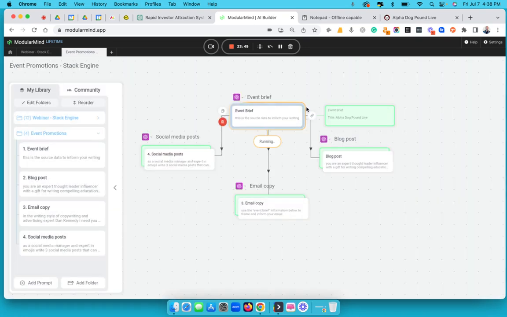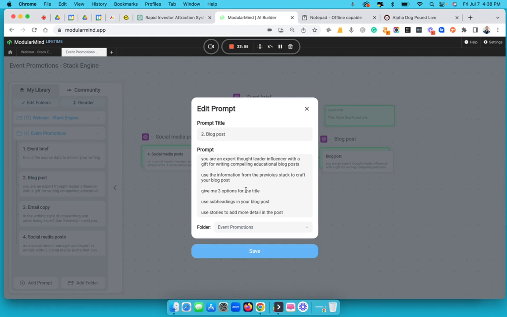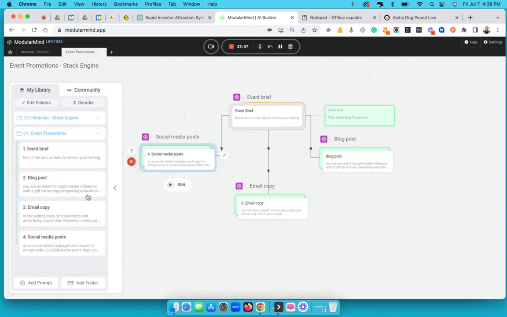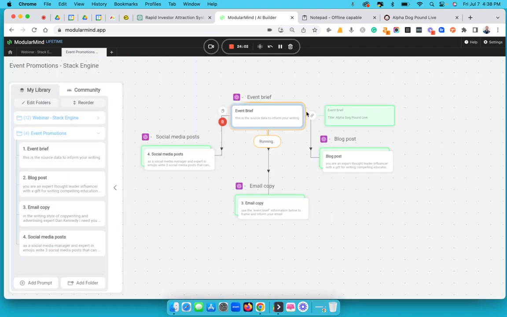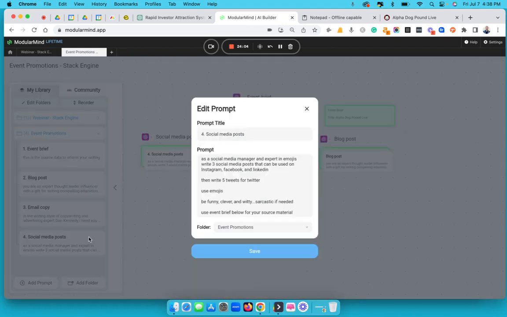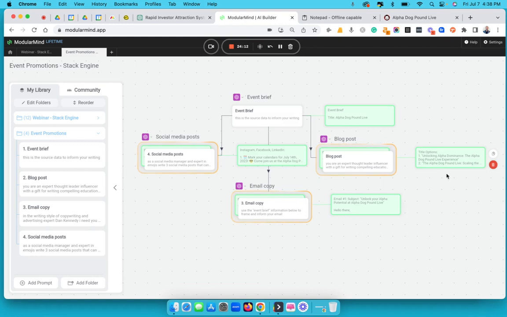Okay, I started with the event brief. And then the blog post coming here. Yeah. Bullet points as necessary. Email copy. Top of funnel. Very good. That's good. Social media post. Be clear. Nah. This. Delete. Bingo. You see it? See it working? Yeah. Now it's working. Yo, isn't this crazy? Haha.